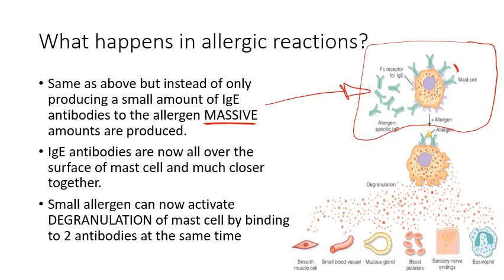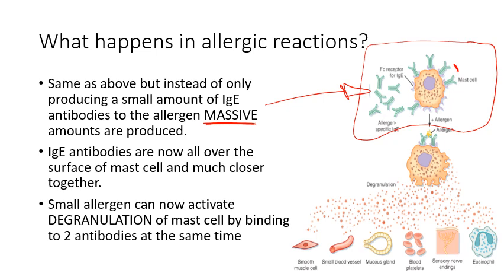Those antibodies, before they've even attached to the mast cell, have probably cleared up that allergen and removed it from the body. It's if an individual is exposed to that same allergen again, and that allergen enters the body, and because these antibodies have already been placed on the surface of the mast cells,